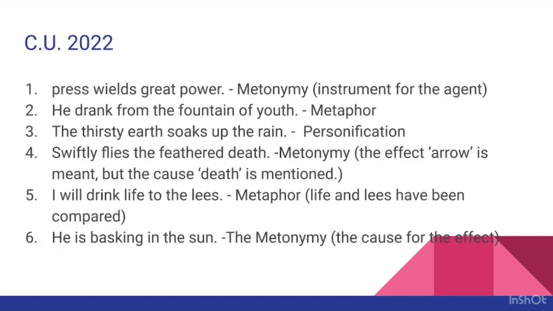Next, we are moving on to 2022 question paper. Number 1. Press wields great power. This is a metonymy. Here, press refers to newspapers actually. So, this comes under the category of the instrument or organ for the agent.